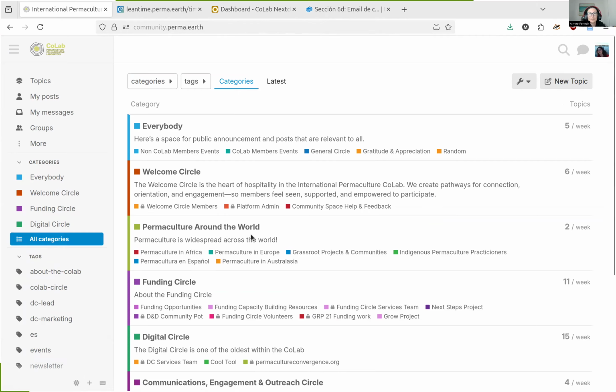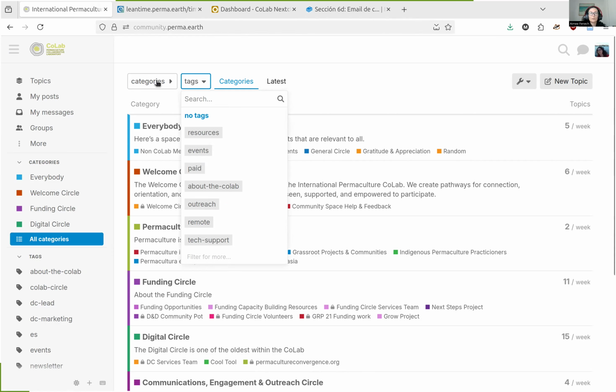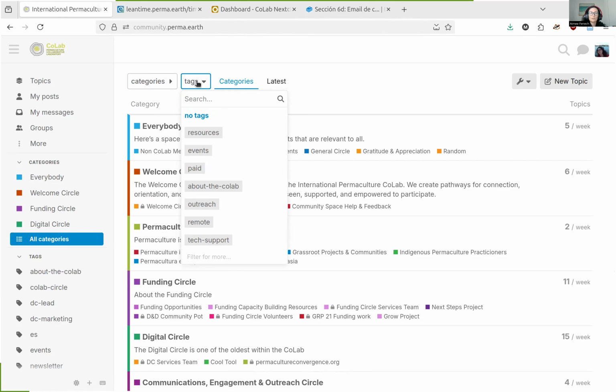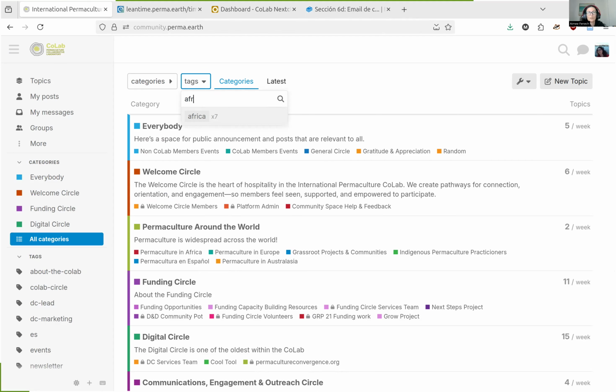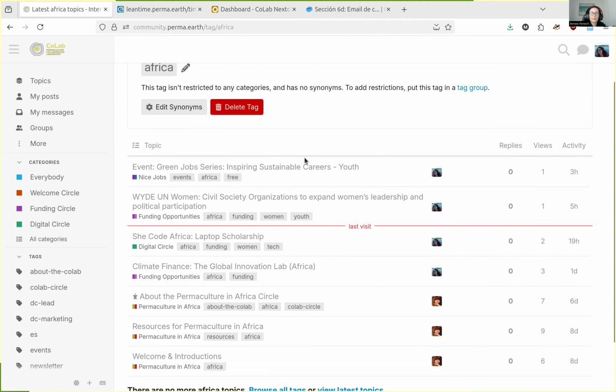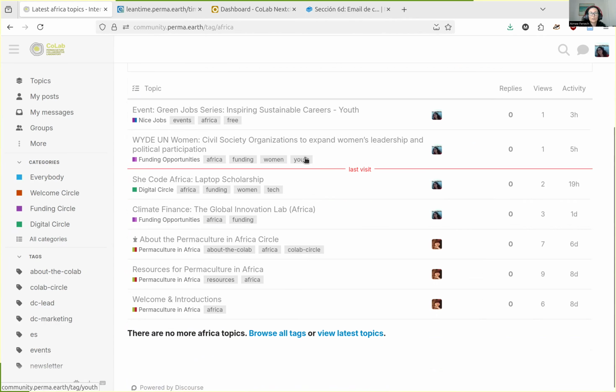Now let's talk about something else. So let's say you want to look for resources specifically to the African continent. So here at the very top, there's categories, which you can pick from, and there's tags. I'm going to address tags. I'm going to use the Africa tag here, and you can see that there's 7 posts that are relevant to Africa, and these are in different places.